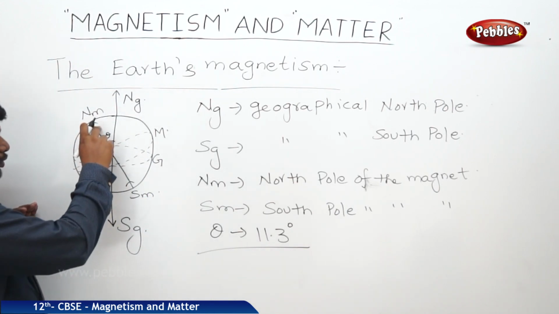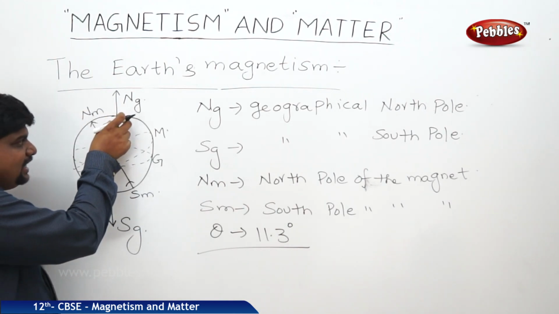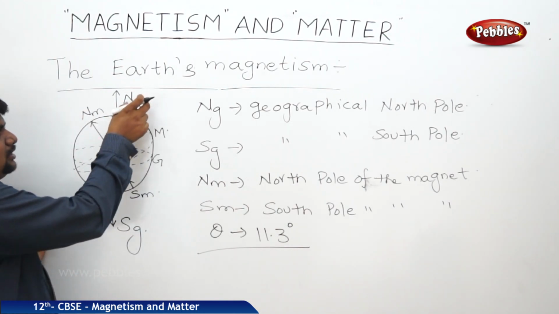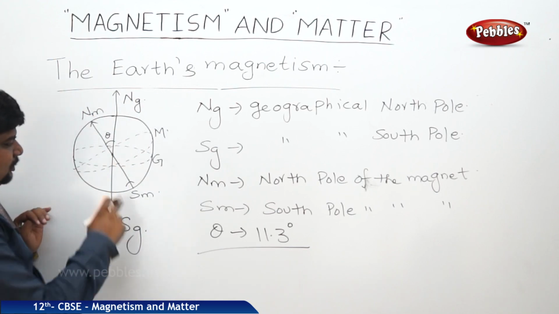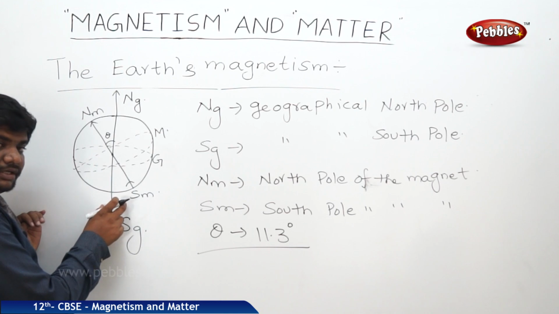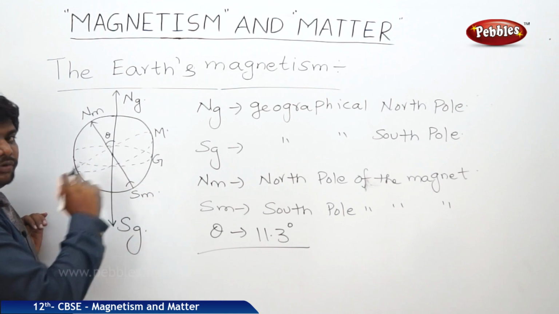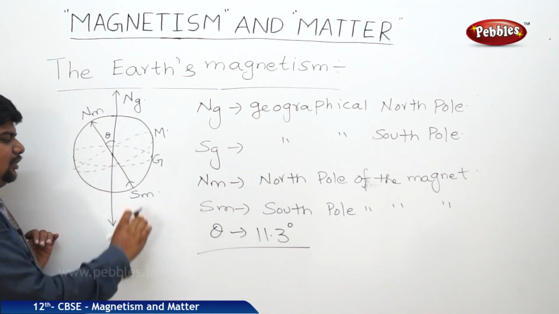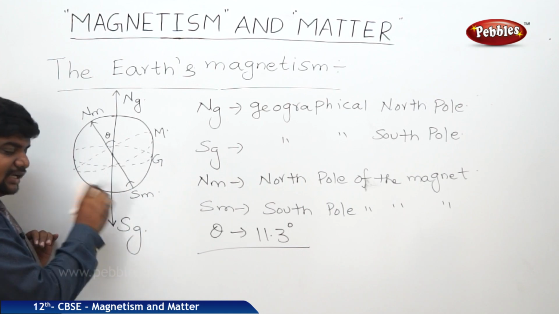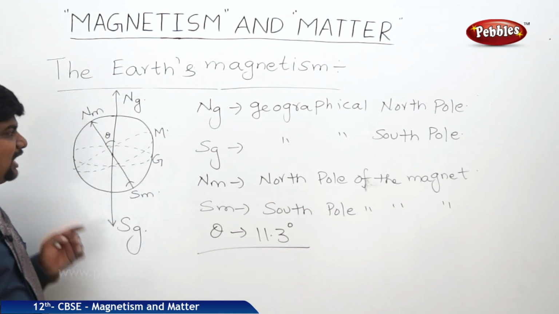So the pole of the magnet which is near to the geographical North Pole is called the North Magnetic Pole. The pole which is near to the geographical South Pole is called the South Magnetic Pole. In other words, this is called the North Seeking Pole, this is called the South Seeking Pole. So, what is the exact location of the North Pole or South Pole of the magnet?